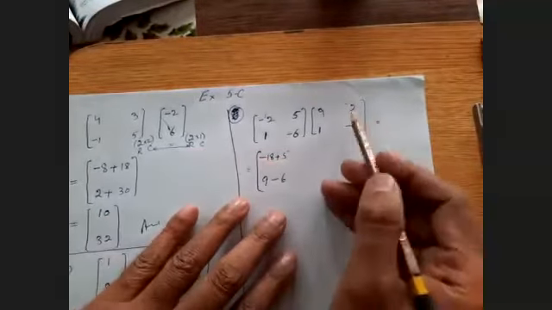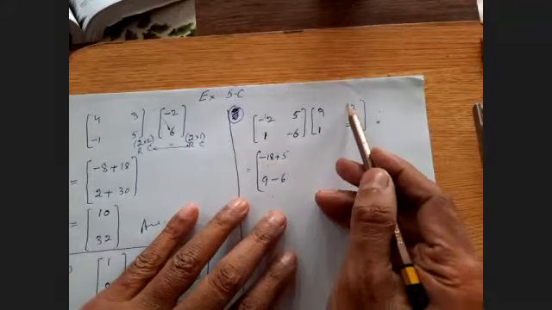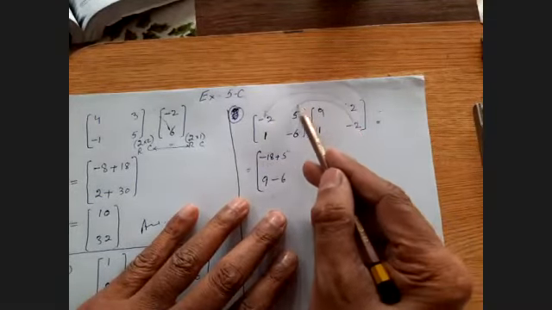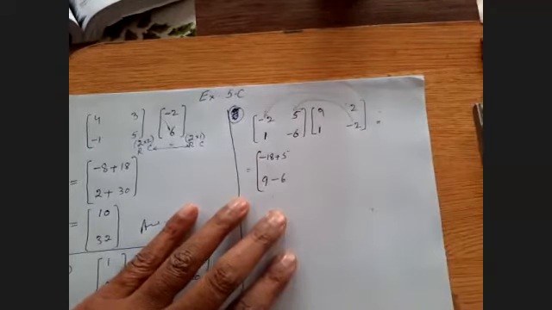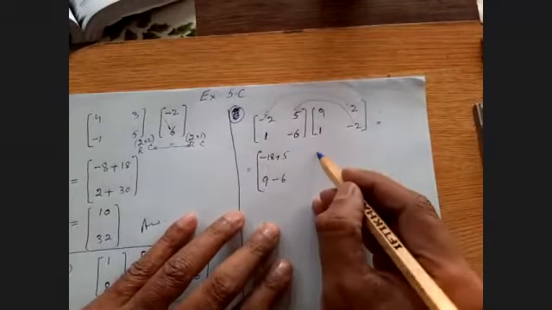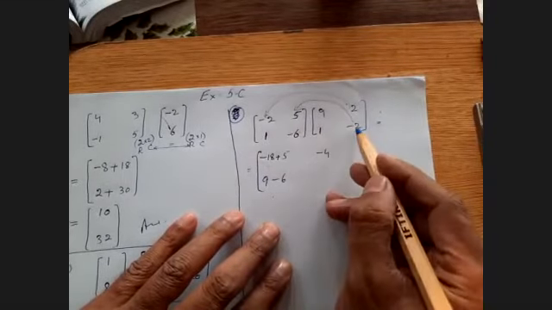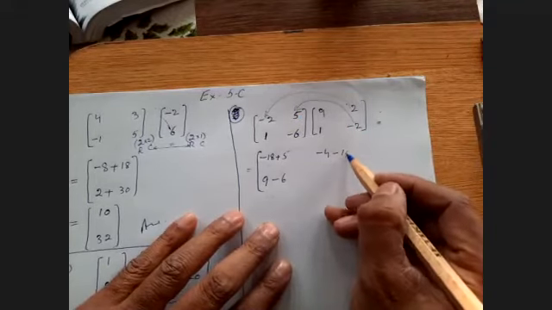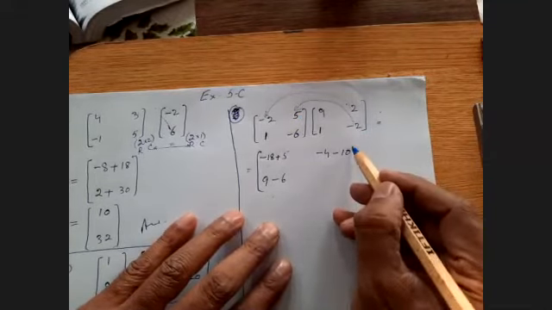Look here. The upper one will multiply with the first, and the lower one will multiply with the second, and there will be a sign of addition in between them. 2 multiplied by minus 2 gives you minus 4. Minus 2 multiplied by 5 gives you minus 10. This is the upper multiplication.